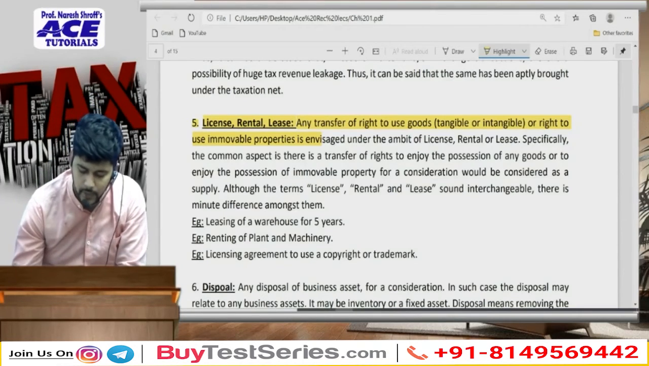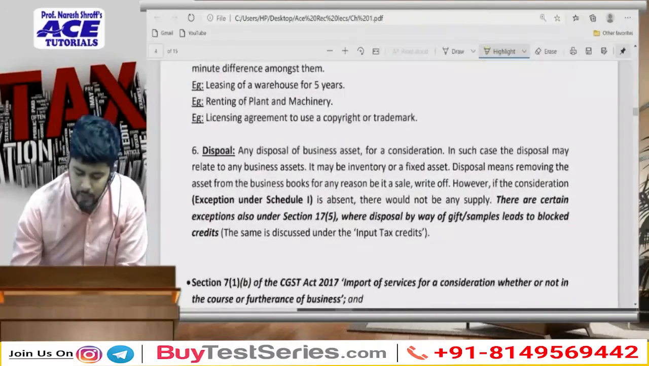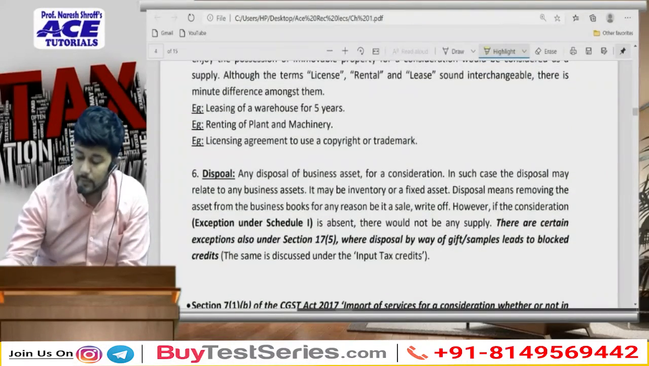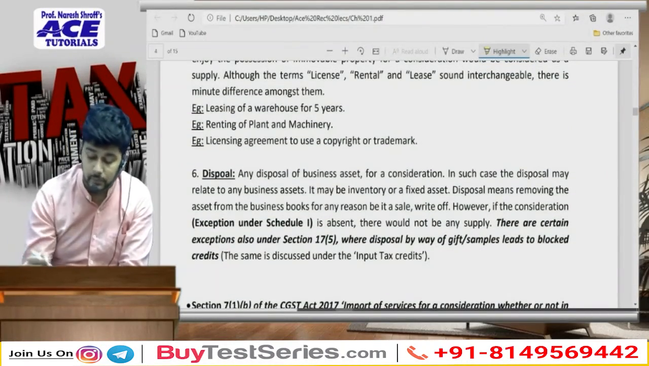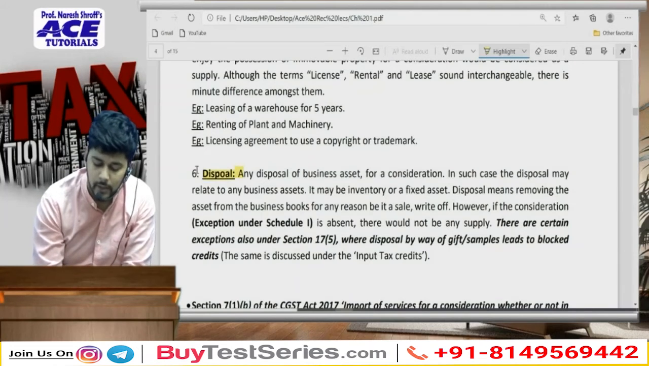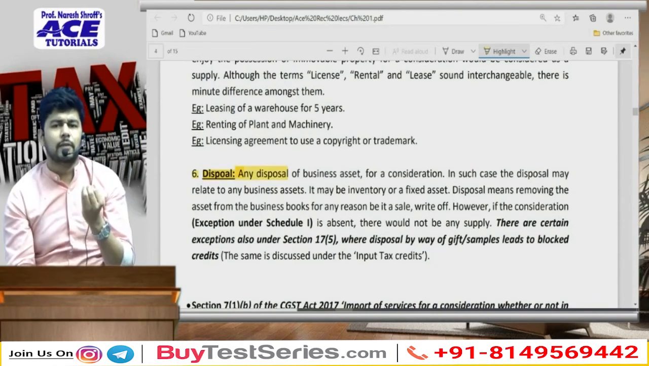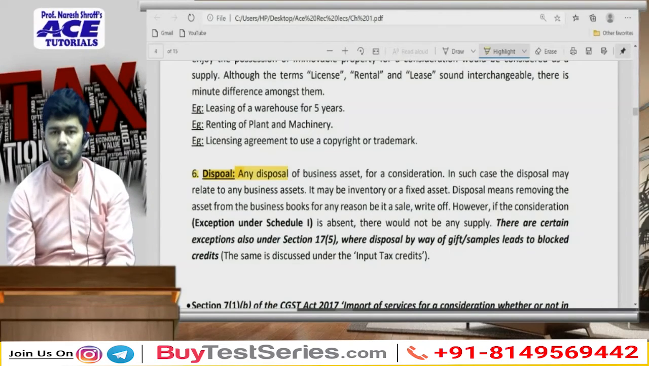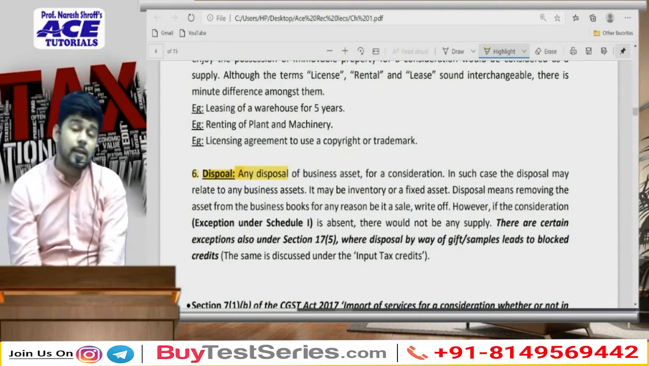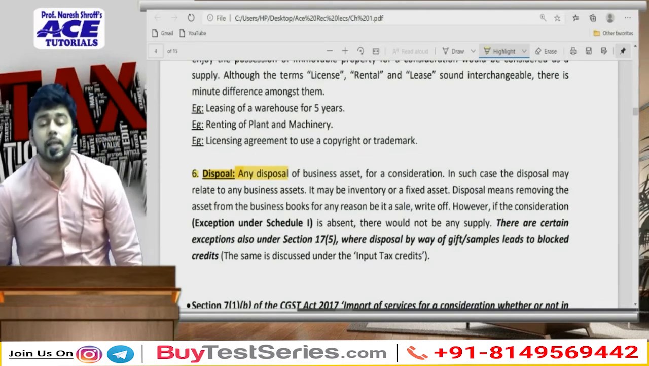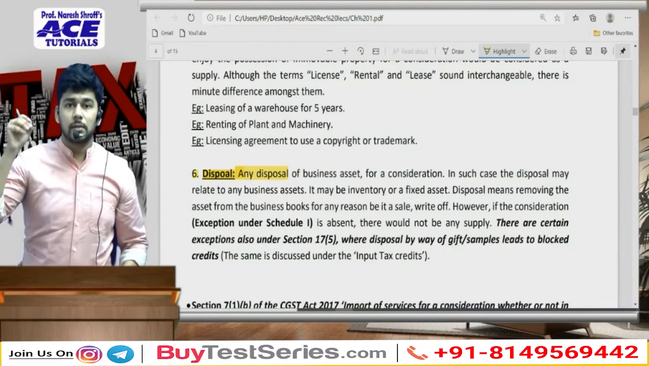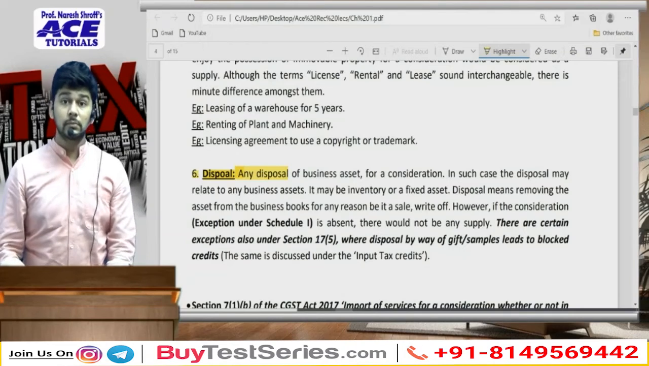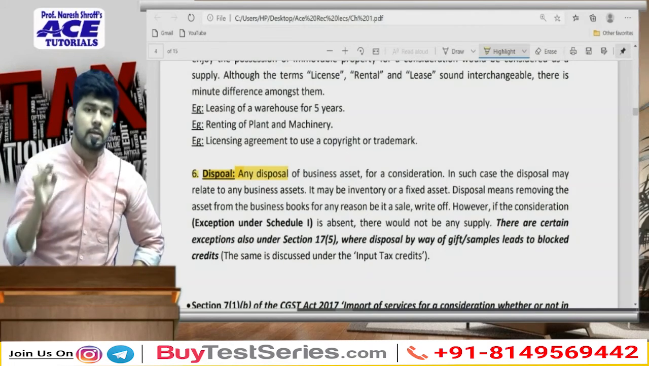Fair enough. And the last part of this discussion, that is disposal. What do you mean by disposal? Disposal, by the very word, when we throw off something, we say dispose of it. In GST, disposal is considered as a supply. Disposal is considered as a supply.